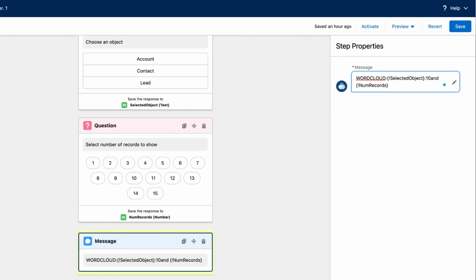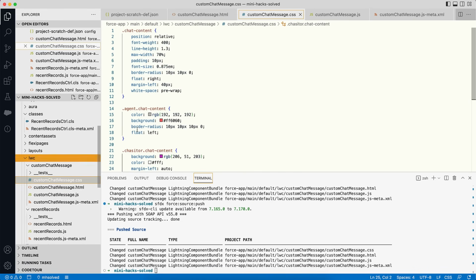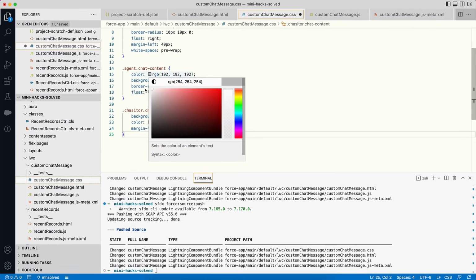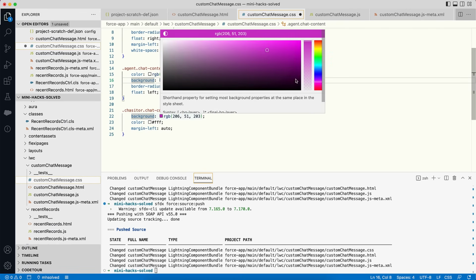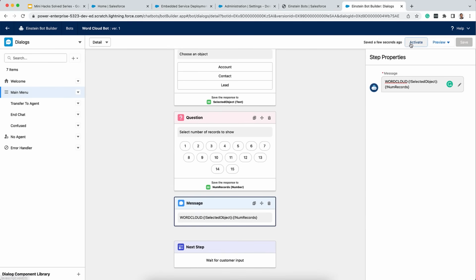So we say selected object, number of records. So word cloud colon object colon number of records. This is going to be our message. And let me quickly change the color of the chat messages as well, because I don't like them. Okay, now let's activate the bot and preview.